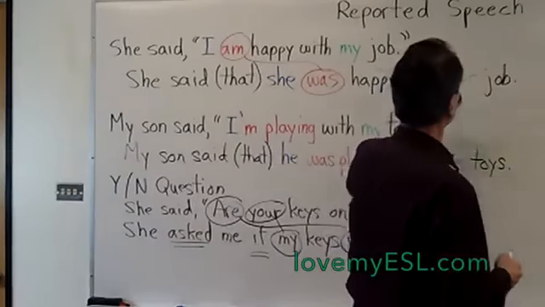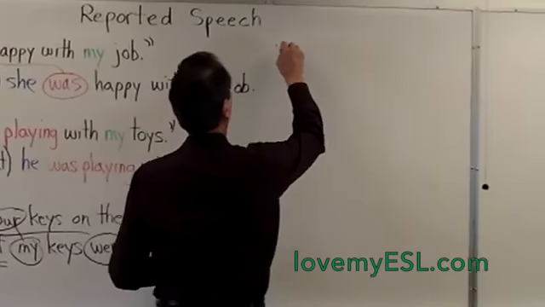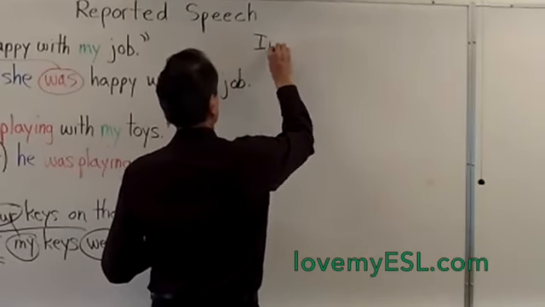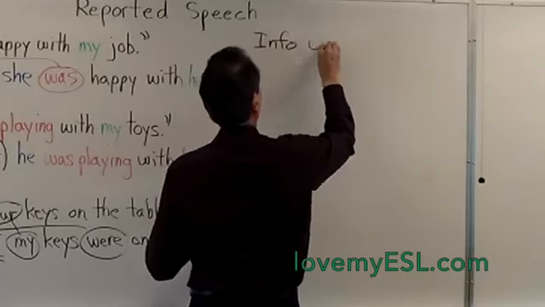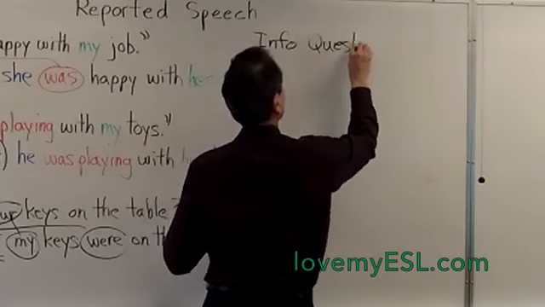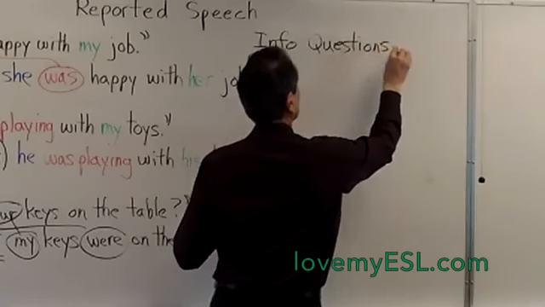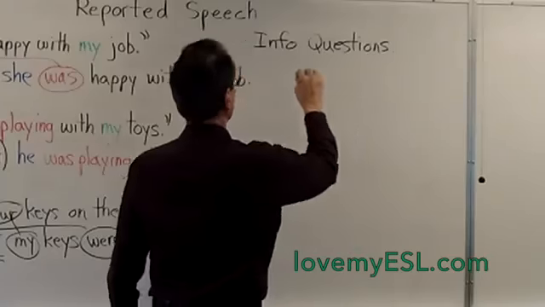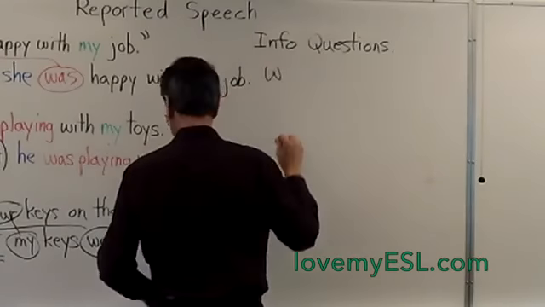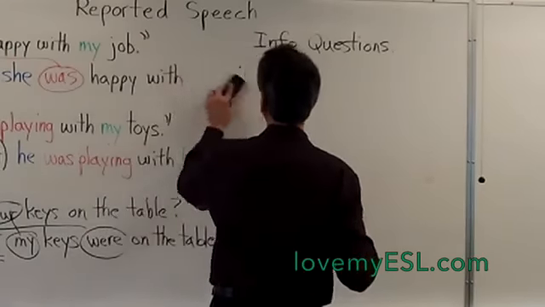Okay, over here, if I have some room, there are information questions. Info questions, I'll call them. Such as, where is the bus stop? So let me write that. Where? So somebody says, where is the bus stop?